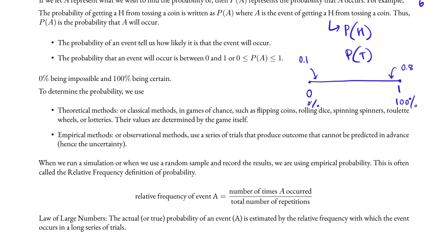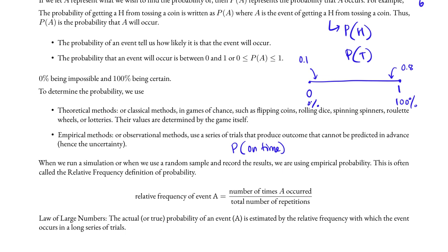Another way to obtain the probability is by the observational method. This is called the empirical method. Empirical methods use a series of trials that produce outcomes that cannot be predicted in advance. For example, regardless of how good Muni is, we cannot determine whether the bus is on time or not. Whether the bus is on time or not is random.